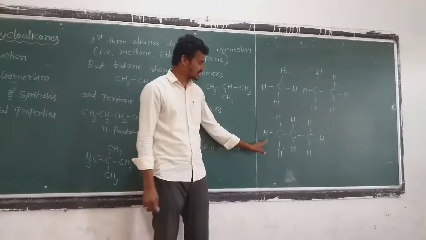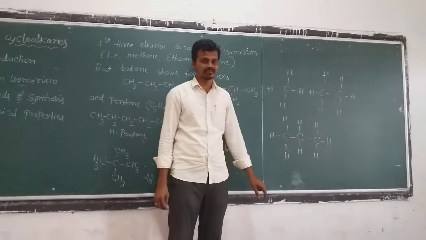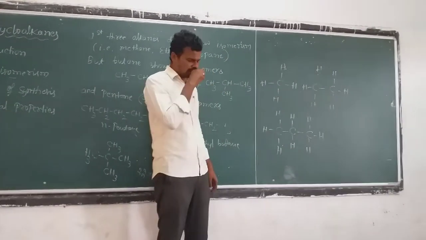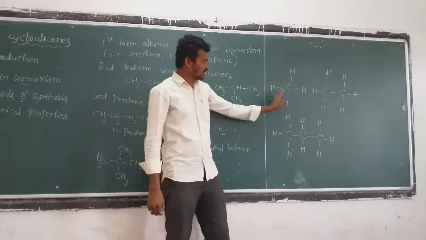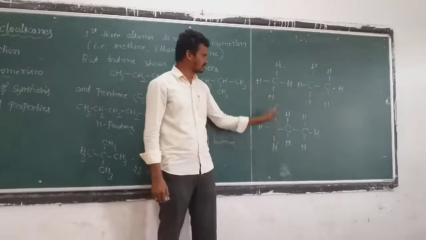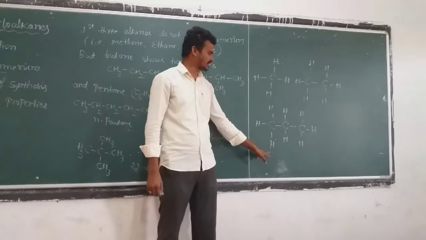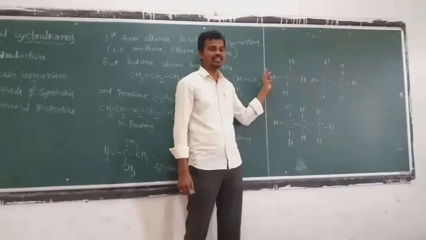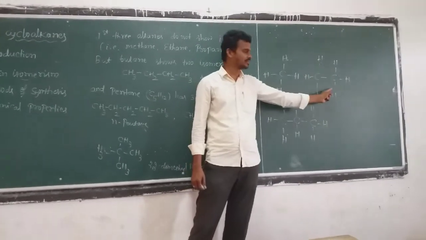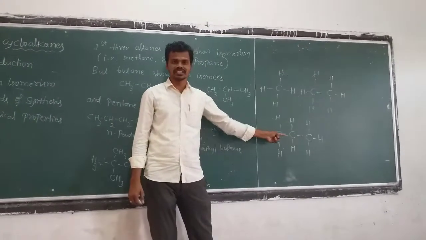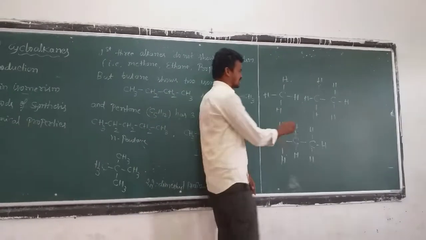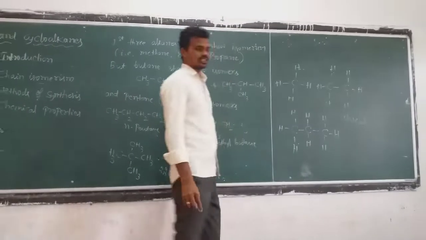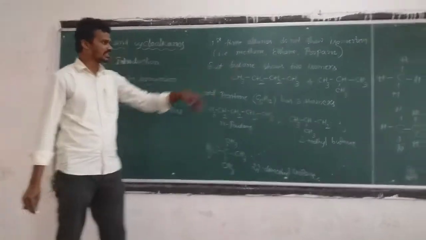And here also, only the straight chain carbon is present, but there is no branched chain. In all three examples, methane, ethane, propane, the carbon is present in the straight chain only, and the chain isomerism is absent in these three examples.